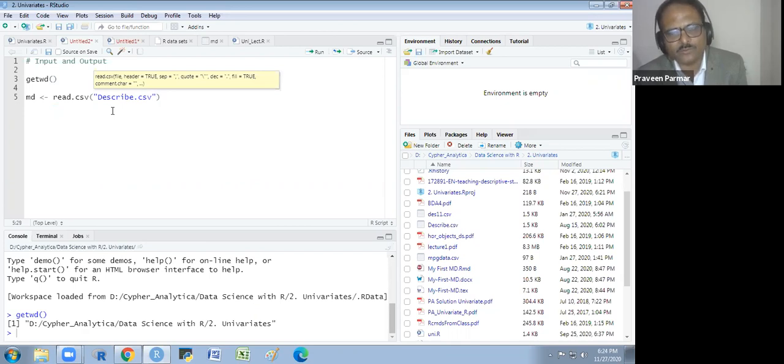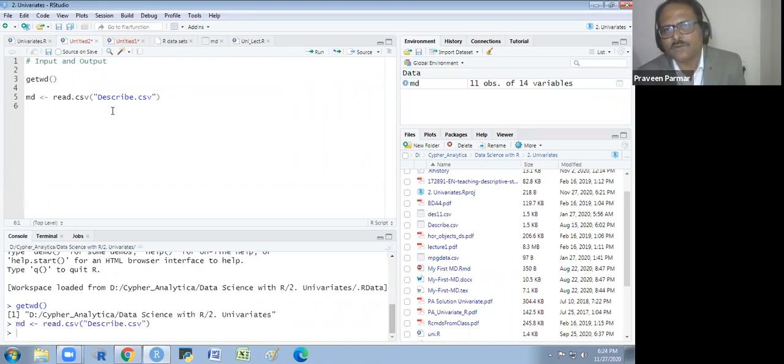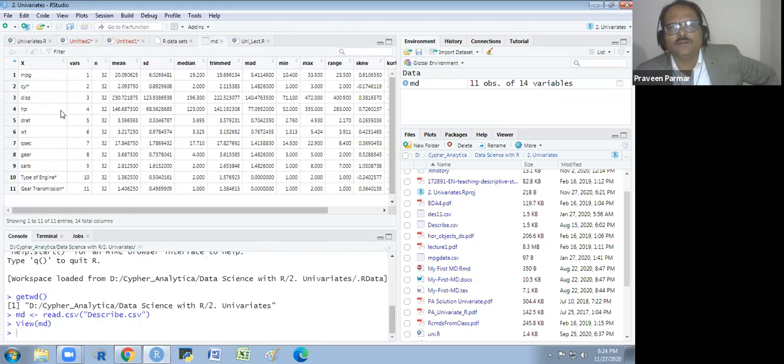Don't forget to write down the extension. That is very compulsory. If you don't write it, it will not open. And then you will be confused why it is not opening. If I run this, you see here in my global environment, there is a file which is having 11 observations and 14 variables. If I want to view this file, I just click here somewhere. I will get this. Got it?